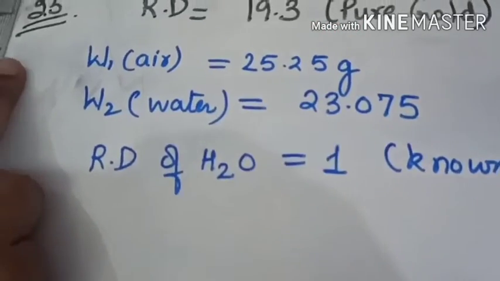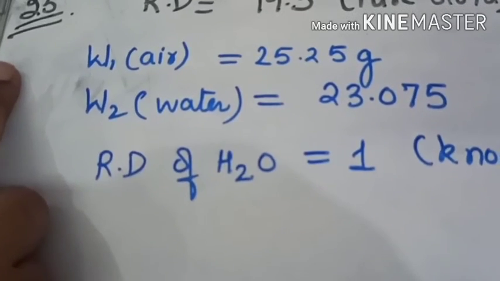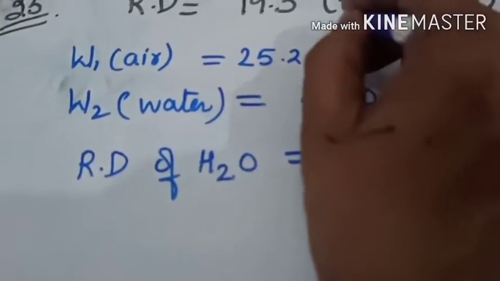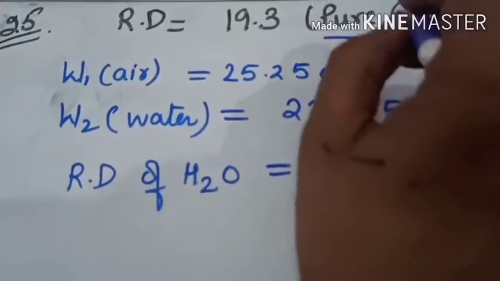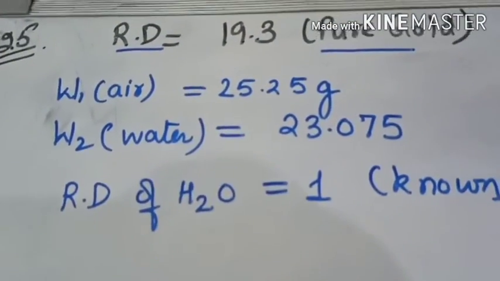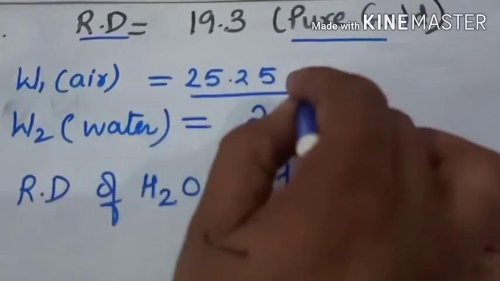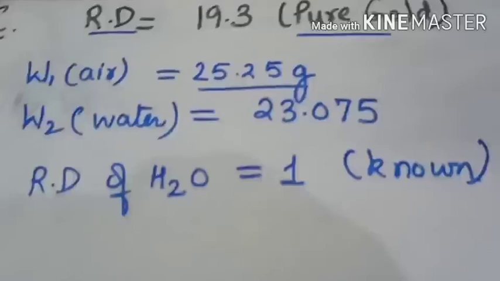Question number 25 says that a jeweler claims that he makes ornaments of pure gold, that is, relative density 19.3 of pure gold. He sells a bangle weighing 25.25 gram in air.